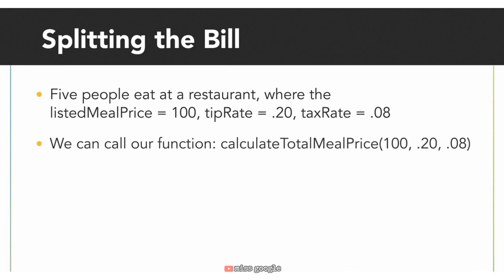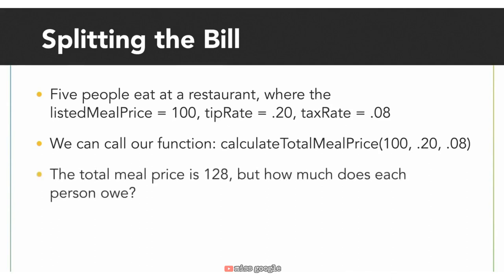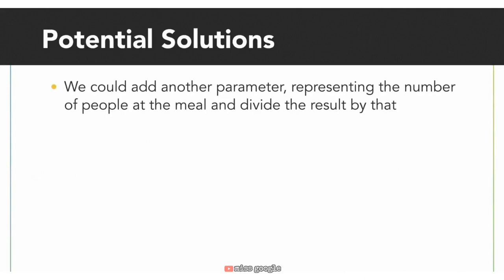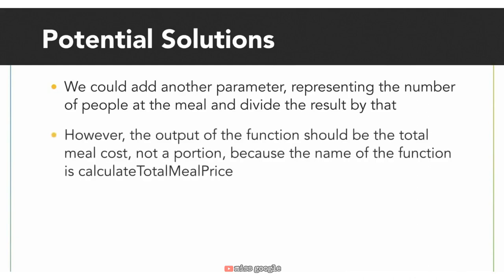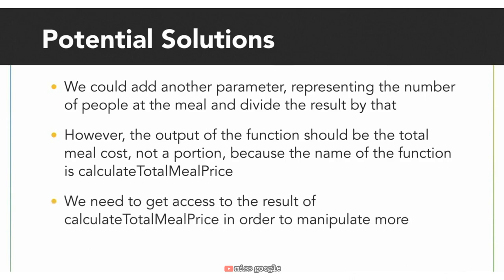Now, what if we wanted to split the bill among me and my friends? The total meal cost is $128, but I want to know what each person owes on the bill. We could add a parameter to our function that represents the number of people at the meal and divide the final result by that number. But then the function name doesn't really make sense because the printed out statement should represent the total meal cost, not my portion. What I really want to do is somehow get access to the data outputted by the calculateTotalMealPrice function and manipulate it some more. I want to divide it by 5. We can do this with return types.